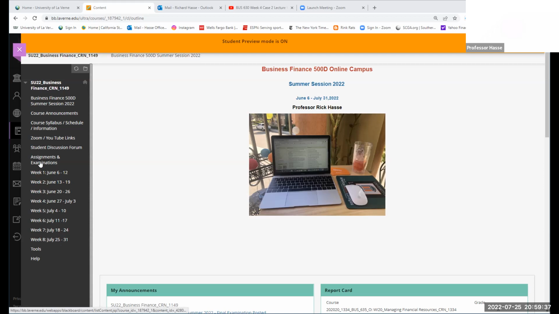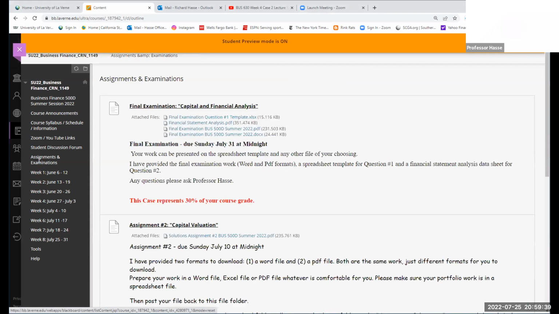So here we are in our course presently, and we're going to concentrate tonight on two main file folders. The final examination file folder, which will be due July 31st, but there are extensions available to August 2nd if you need extra time. It's the final examination. I give you a template to do your spreadsheet analysis on, and it gives the examination in both a Word and PDF format. And then our subject for tomorrow night, the second part, the financial statement analysis.